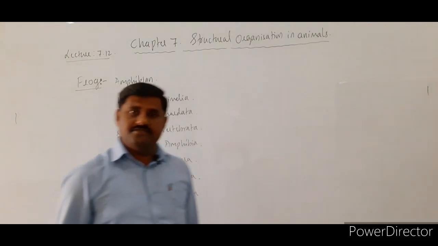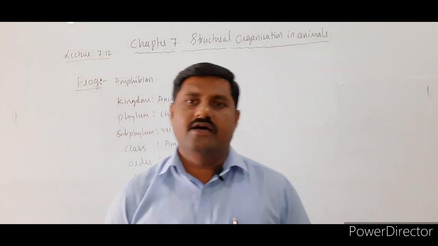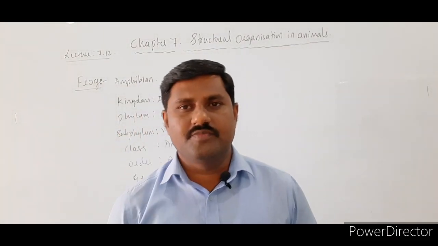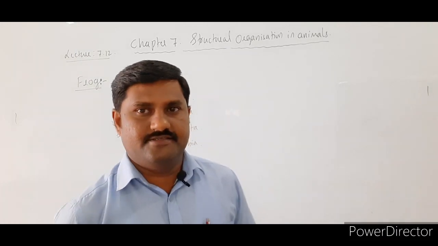As you know, in India, Rana tigrina is mostly available species.